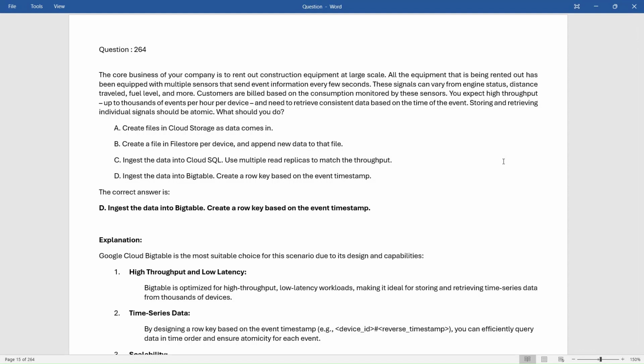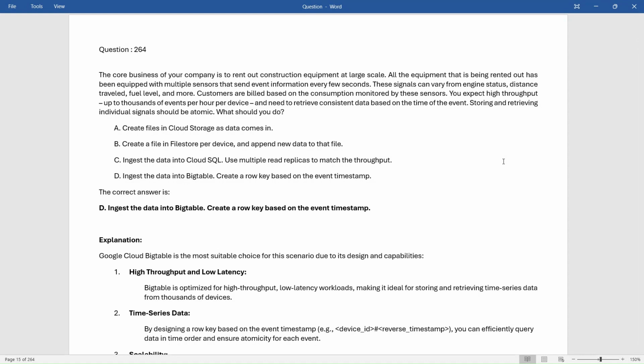A. Create files in Cloud Storage as data comes in. B. Create a file in Filestore per device and append new data to that file. C. Ingest the data into Cloud SQL. Use multiple read replicas to match the throughput. D. Ingest the data into Bigtable. Create a row key based on the event timestamp.